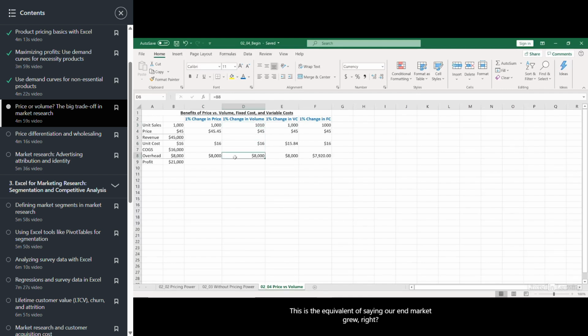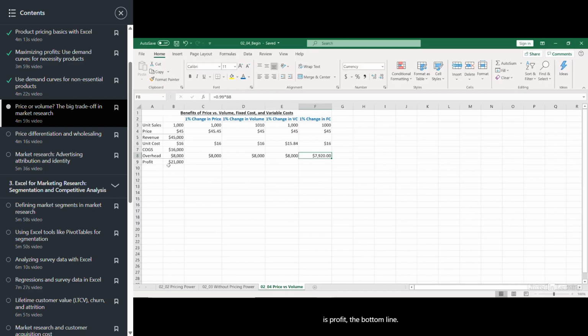This is the equivalent of saying our end market grew, right? We can envision, as an example, the end market growing, say because of population growth or something similar. We can either experience that end market growth in the form of greater sales volume at our same price, or we keep that end market static. That is, we give up that little bit of growth in population in exchange for a little bit higher price. Now, our other two alternatives might be to have a benefit from unit costs or a benefit from overhead. And this would reduce our unit cost from $16 to $15.84 per unit, or our overhead from $8,000 to $7,920.